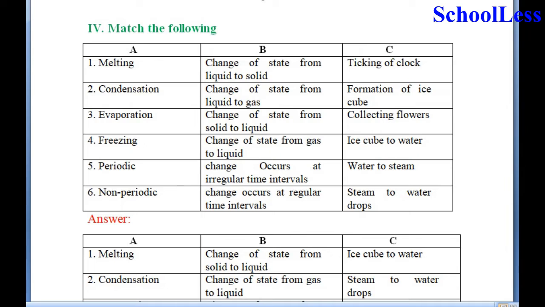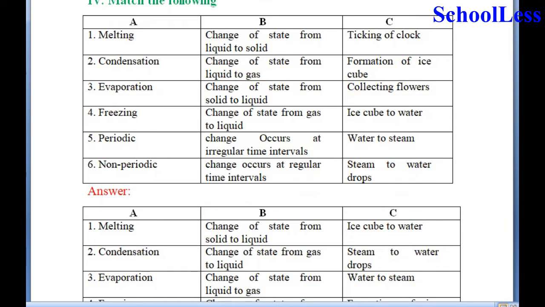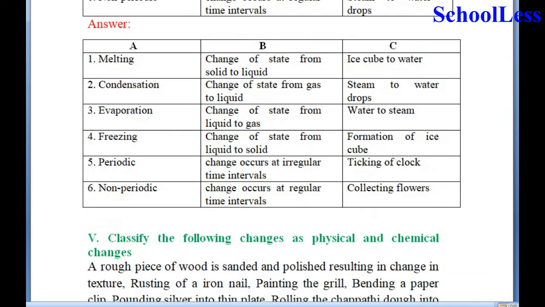Now coming to question 4, match the following. In this, they are given 6 statements in column A, and in column B, again they are given 6 statements, and in column C, they are given an example of each change which has been explained in B. So we have to match the correct statements, and I have given the correct matching in the answer column.